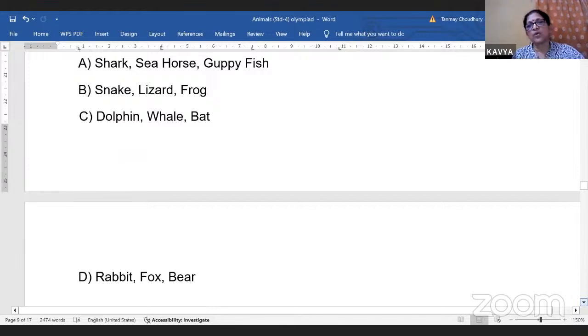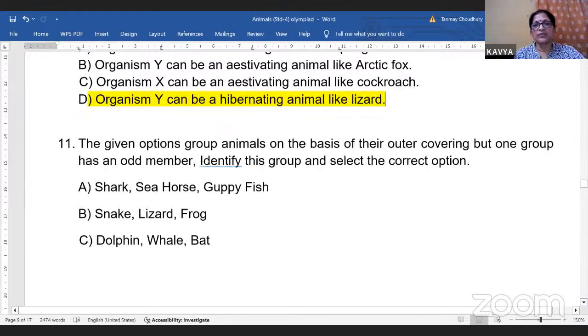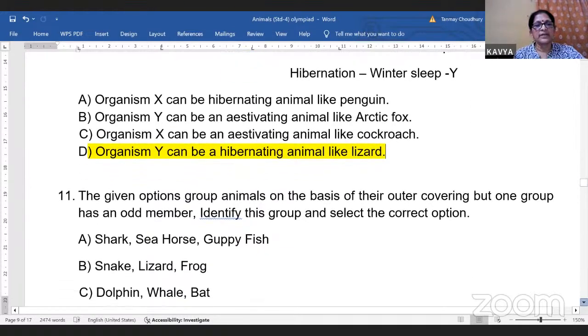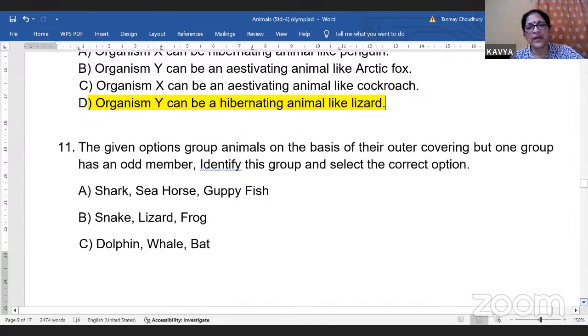Rabbit, fox, and bear, all of them have got hair on their body. All of them are mammals. So this will not be the correct answer. All of them belong to the same group. Next, dolphin, whale, bat. Bat has got hair on the body. Dolphin does not have, whale does not have.